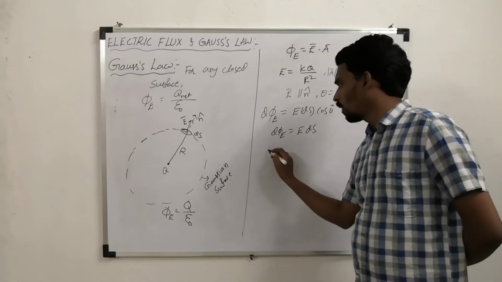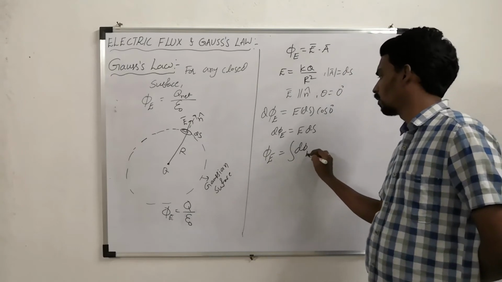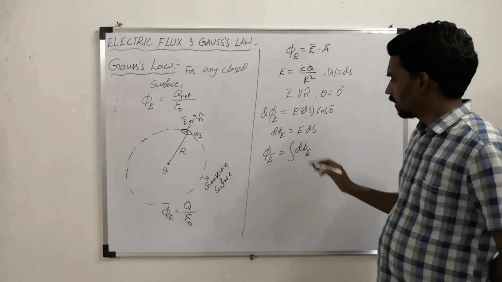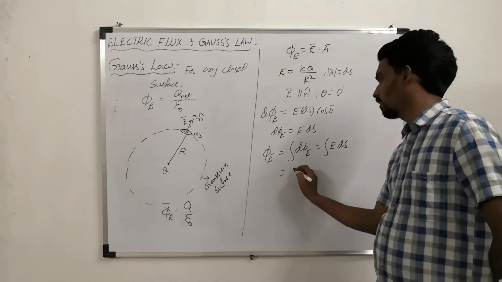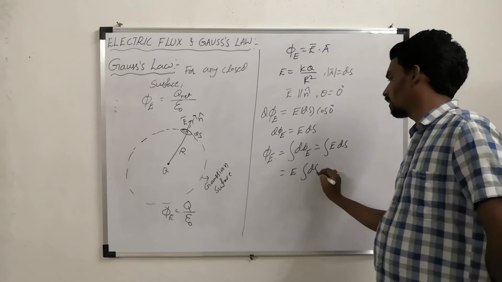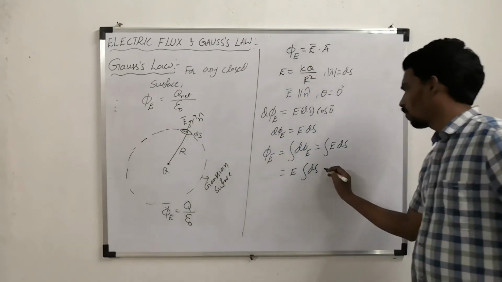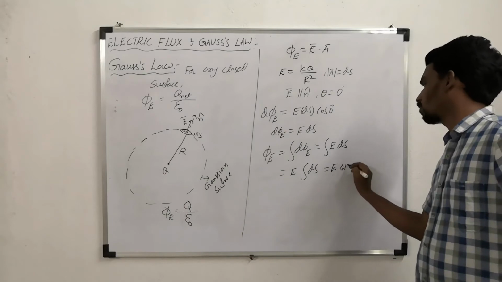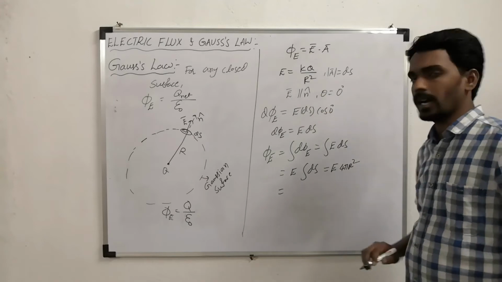Now if you want to find the total flux, what will you go for? You will go for integration. Then integration of E ds, so E into integration of ds. What is the total surface area of the sphere? 4 pi r square. Now what is the E value? kq by r square.